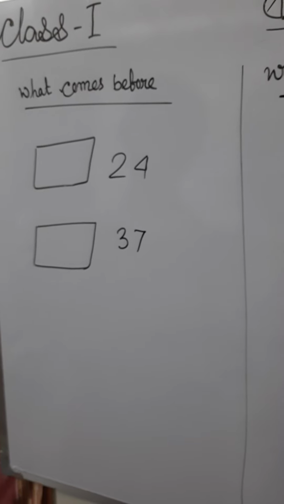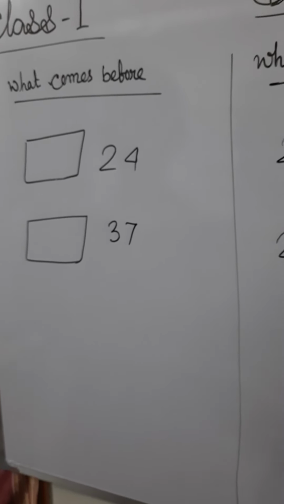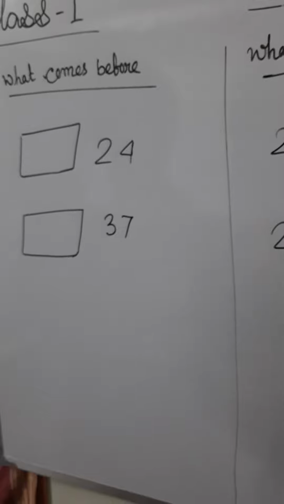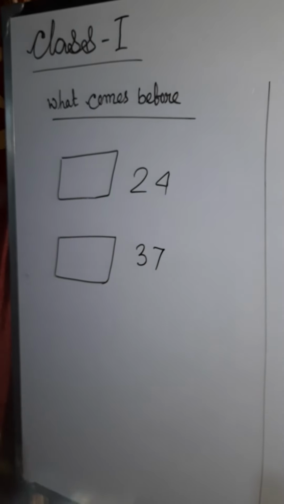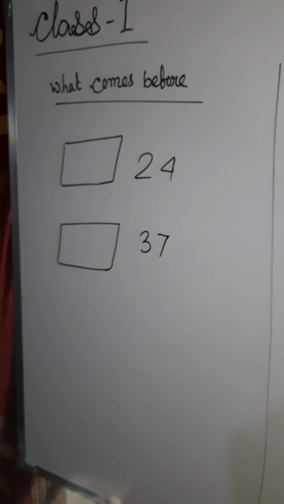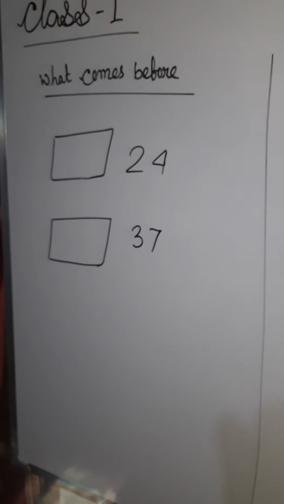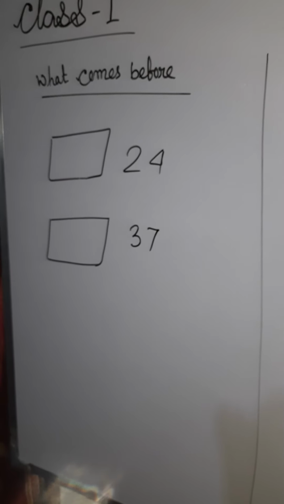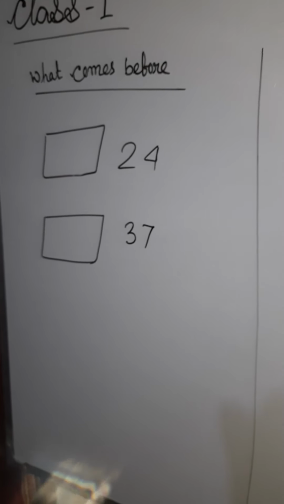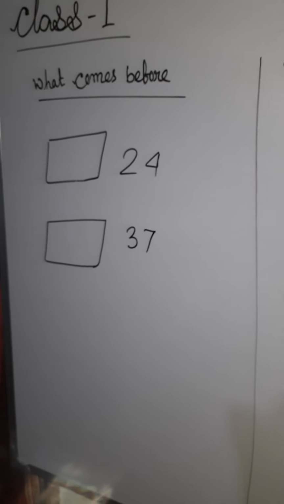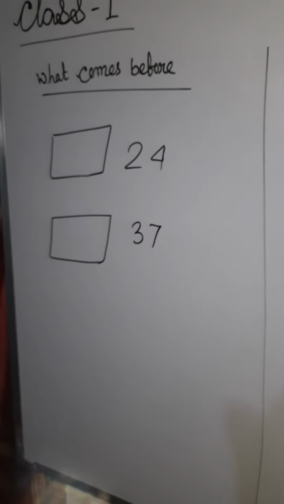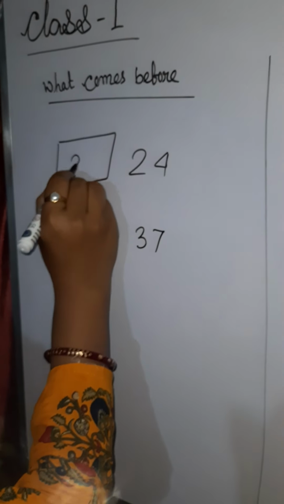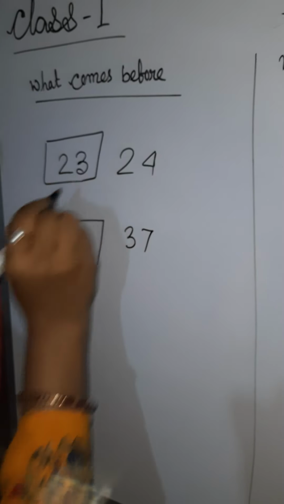We count after 20, that is 21, 22, then 23, then 24. So which number comes before 24? That is 23. So we write 23 here.